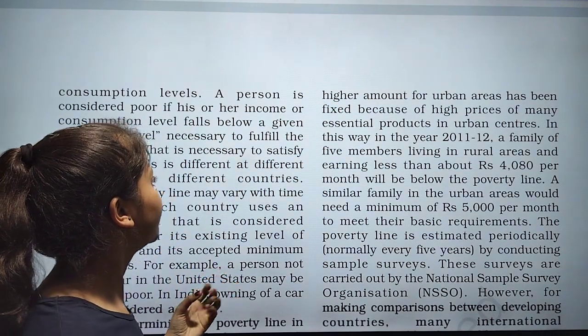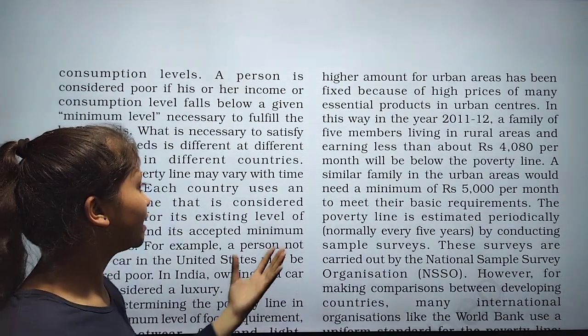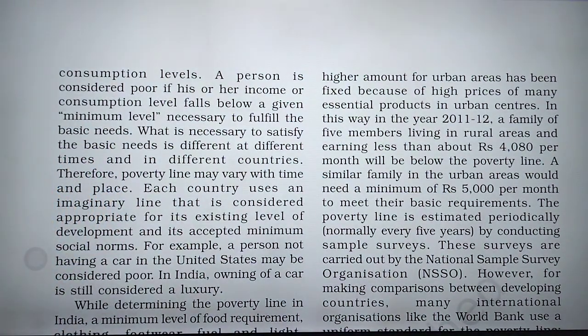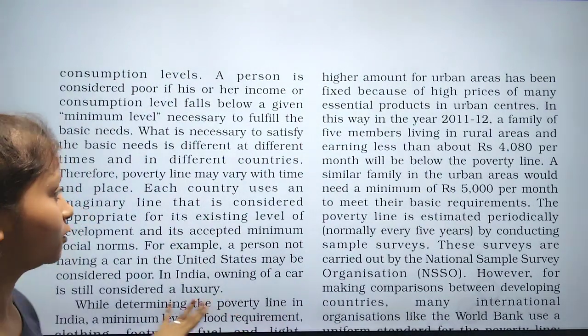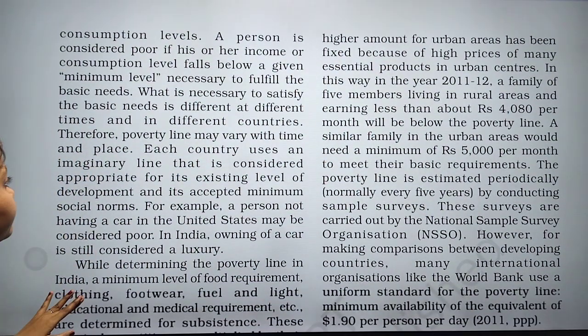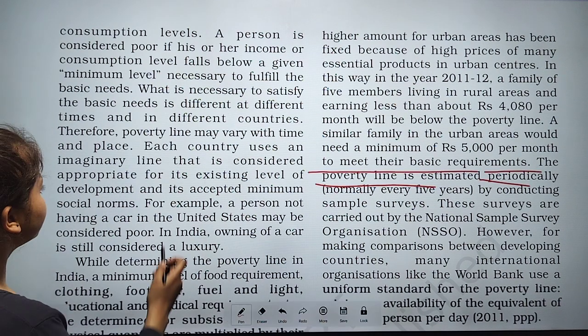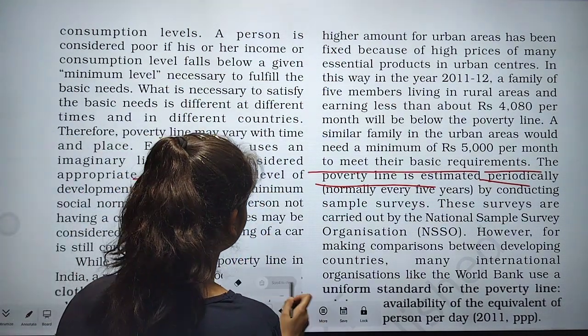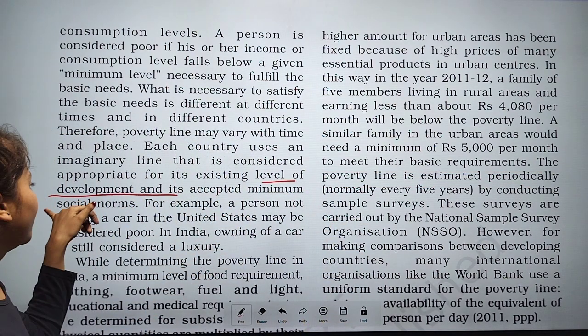What is necessary to satisfy basic needs is different at different times and in different countries. Therefore, the poverty line may vary with time and place. Each country uses an imaginary line that is considered appropriate for its existing level of development and its accepted minimum social norms.